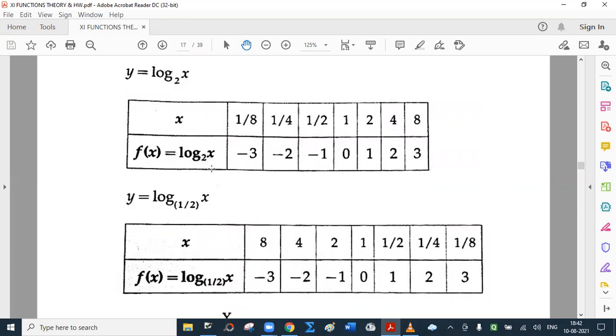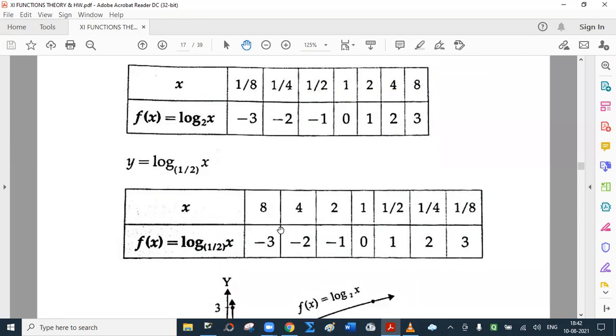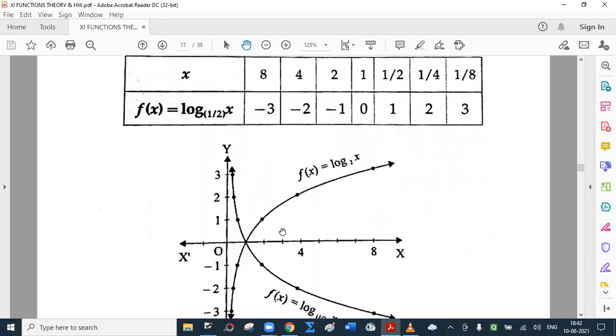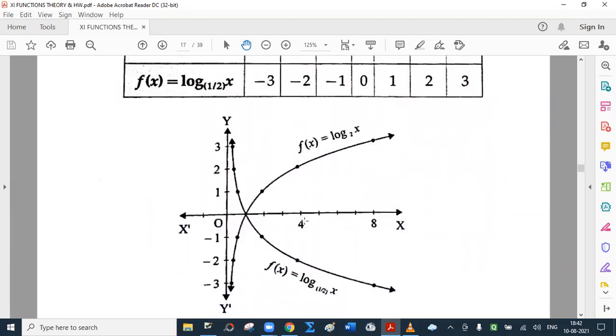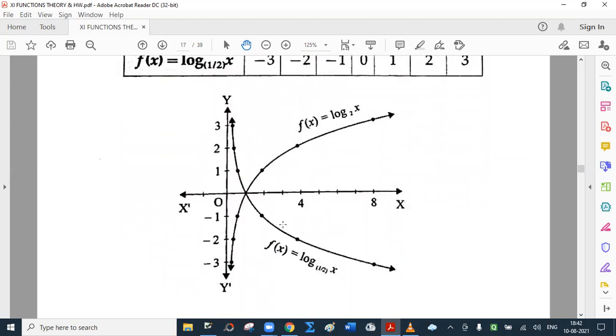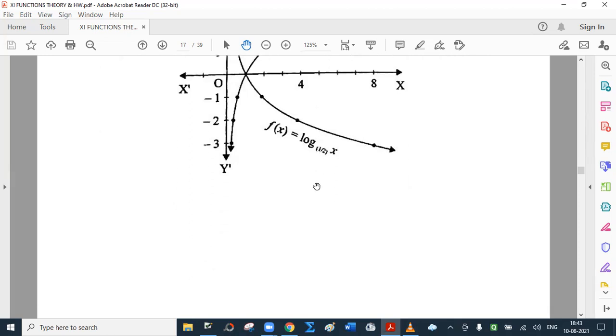Okay, so the graphs of the functions are drawn. This is function log x to the base 2, and the second one is log x to the base half. Now this won't be asked in exam, but in physics and even in chemistry and biology, exponential curves, logarithmic curves are mentioned. So this is the graph of logarithmic, and we have already seen graphs of exponential functions.